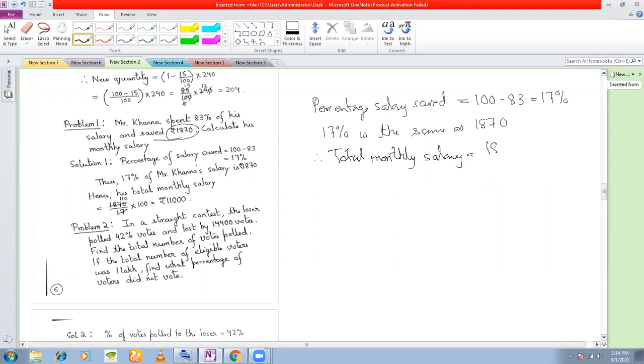So therefore his total monthly salary is equal to 1,870 divided by 17 into 100. This will cancel here 110 times. So you get 11,000 was his monthly salary. Okay. So I'll stop here.